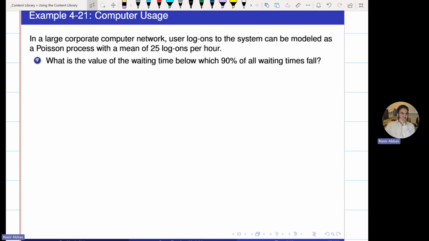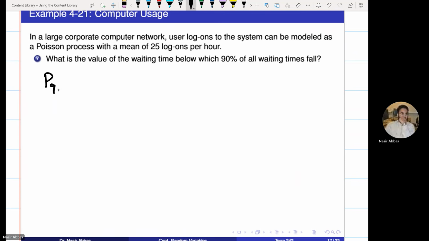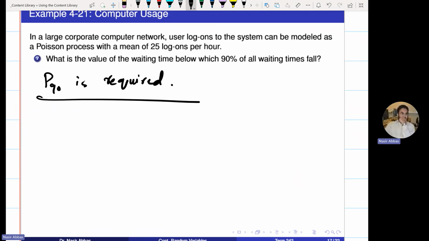What is the value of the waiting time below which 90% of the waiting times fall? What is the value of X below which 90% of the values of X fall? 90th percentile. So we are supposed to find P90. Reading the question and writing this that P90 is required is 80% of the solution. Now to find 90th percentile, it's just implementation.